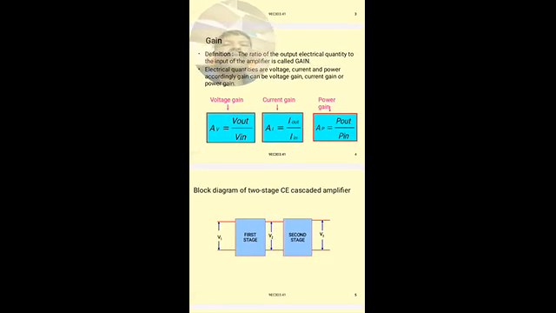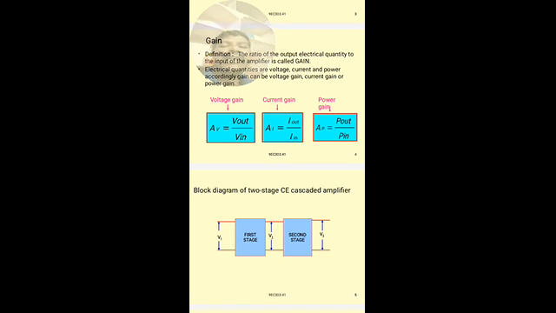We can see the block diagram of two-stage cascaded common emitter amplifiers. That is, the output of the first stage is connected as input to the second stage.